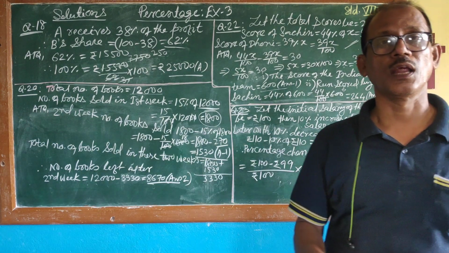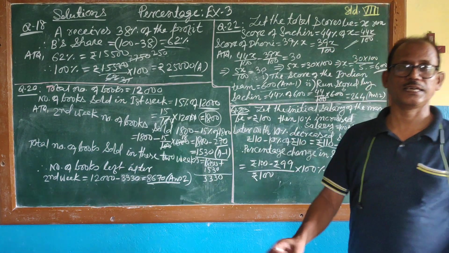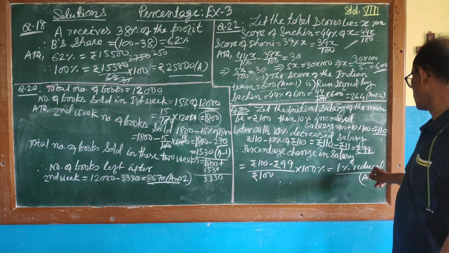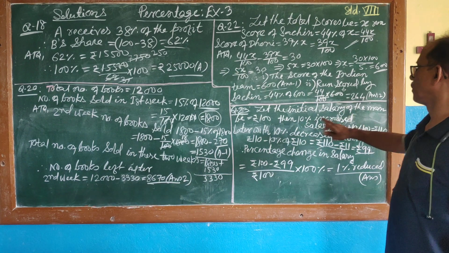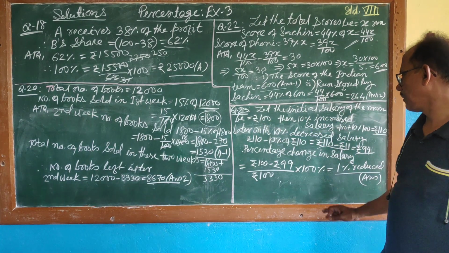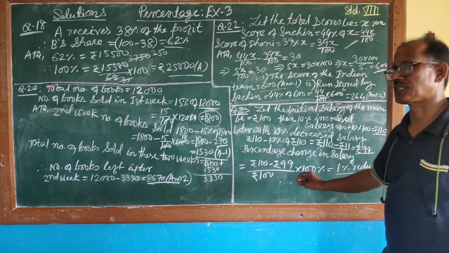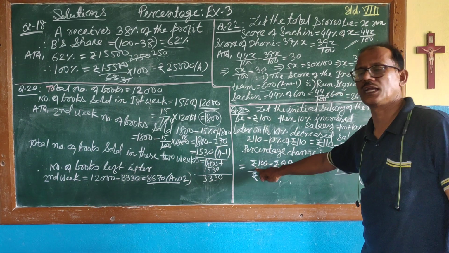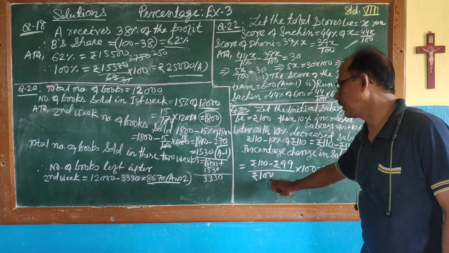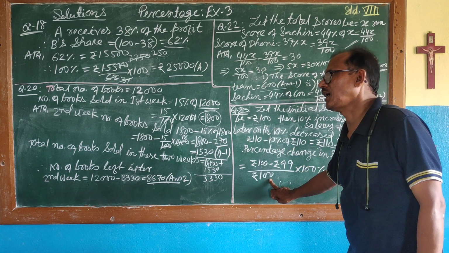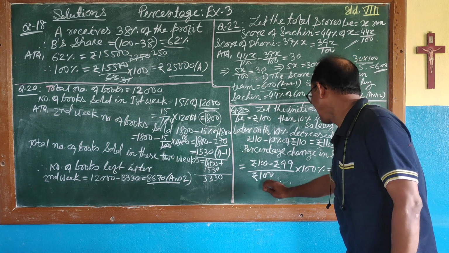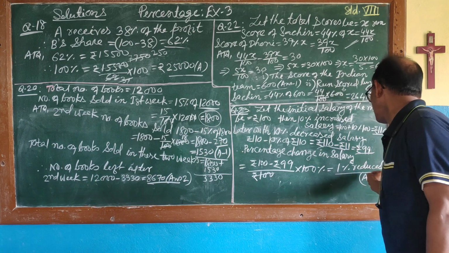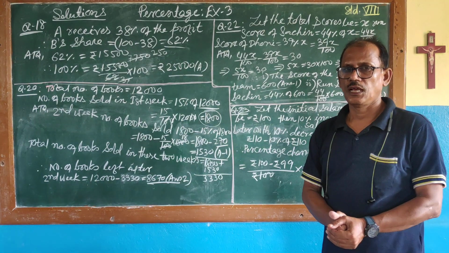Now we have to find out how much percentage the salary has changed. The change is a decrease, because now the salary is 99 and the initial salary was 100. Therefore the percentage decrease in salary is equal to 100 minus 99 by 100, into 100%. Wait a bit. Then the 100 will be cancelled, and it will become 1%. I hope you have understood. Go through it, you will understand it.